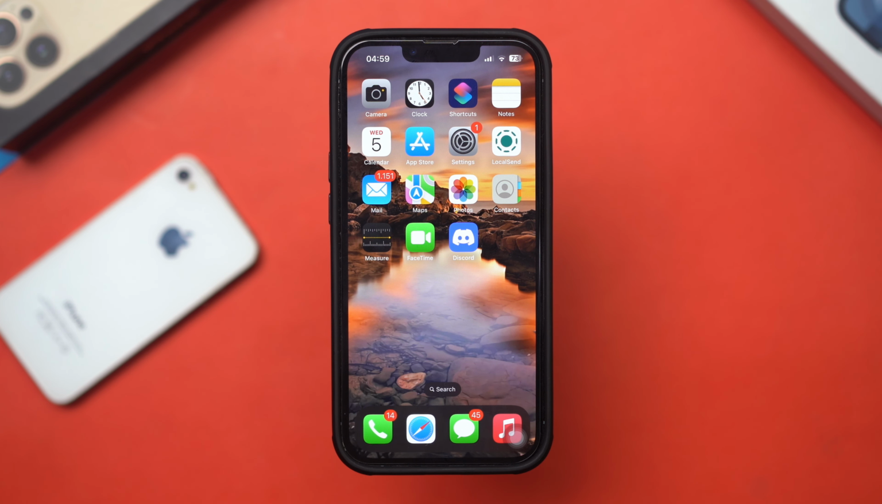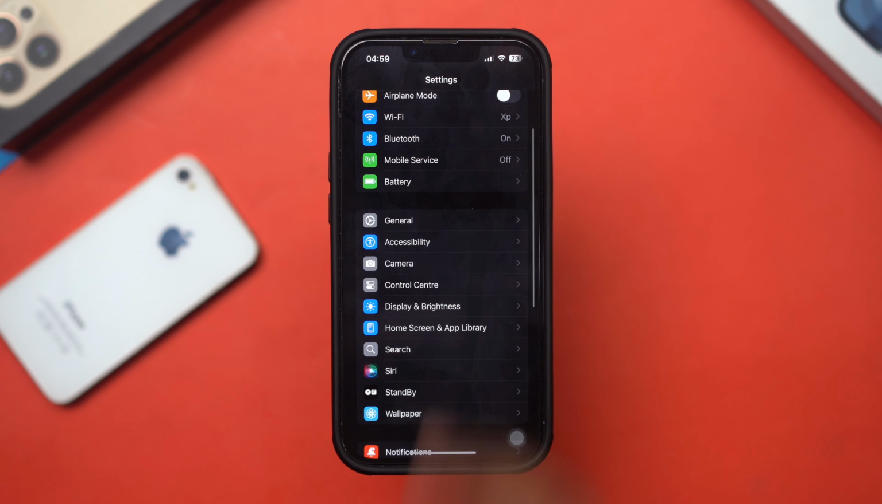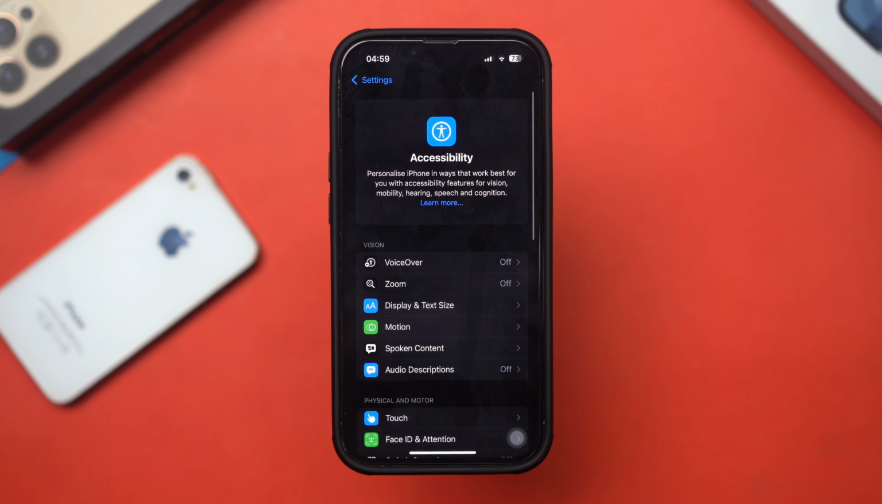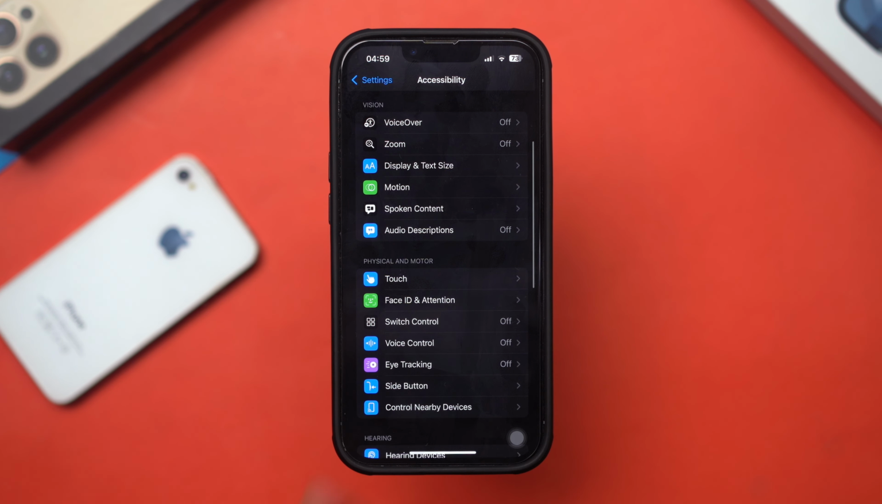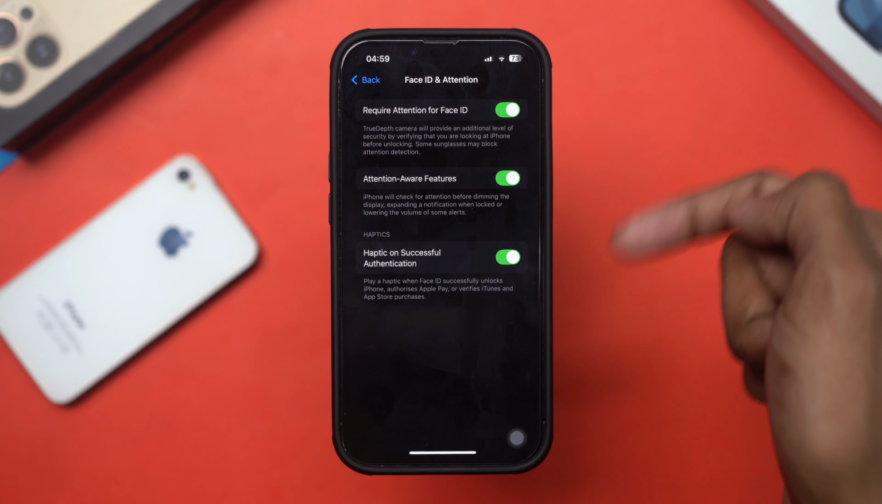Solution 1. Enable these very important settings. Open Settings, scroll down, tap Accessibility, scroll down, tap Face ID and Attention. Just enable Require Attention for Face ID, Attention-Aware Features. Also enable Haptic on Successful Authentication. If these options are already enabled, then turn these off and then turn these back on again.